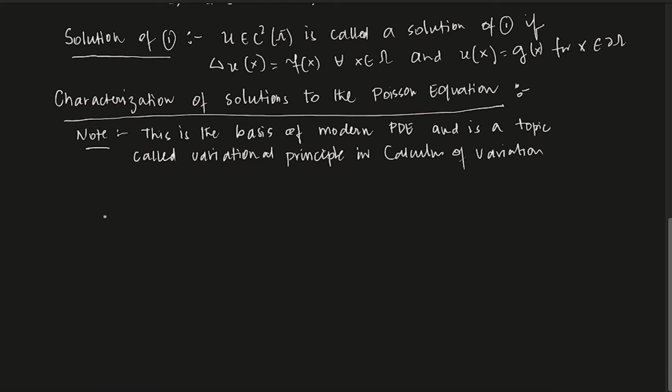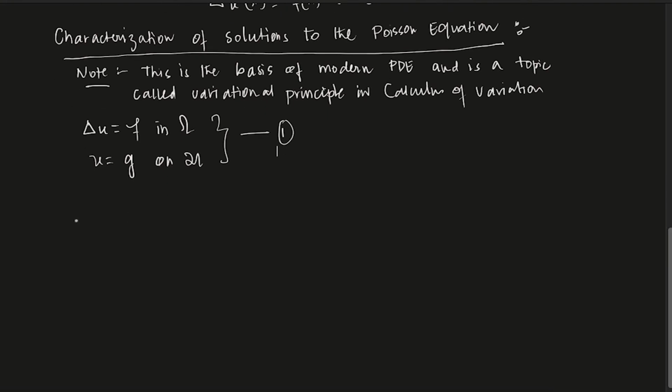Essentially, you are given this Poisson equation, so let me write it down. Let's say Laplacian of u equals f in omega, and u equals g on the boundary. Yeah, our usual problem. We are calling it 1. So this is your 1. Now I want to talk about the solution of this problem, and while talking about the solution of this problem, I will define the energy functional.